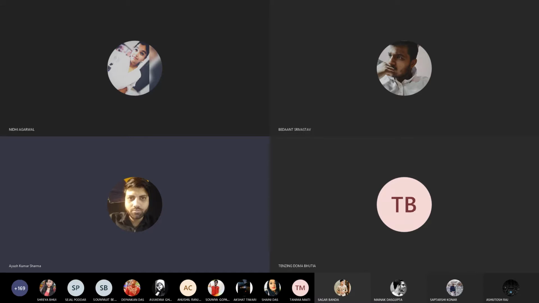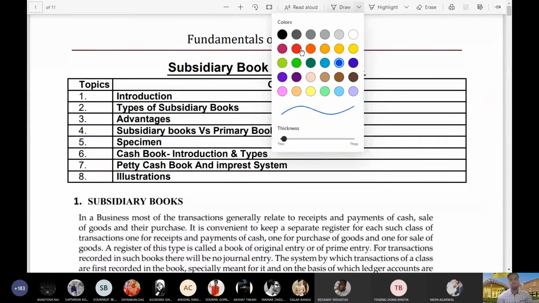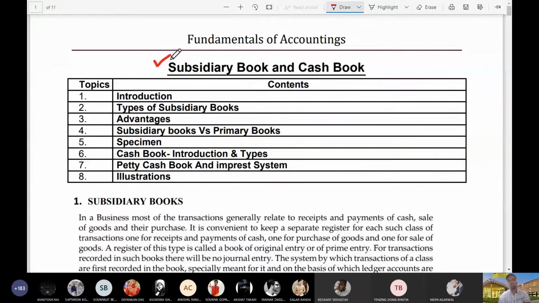Okay, today we will be starting with this chapter. ये आपके मतलब इनिशियल चैप्टर्स का नेक्स्ट पार्ट रहेगा. And here we'll be studying this subsidiary book and cash book.